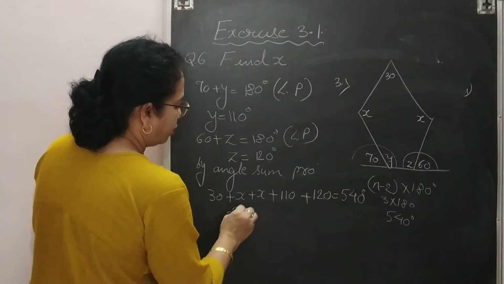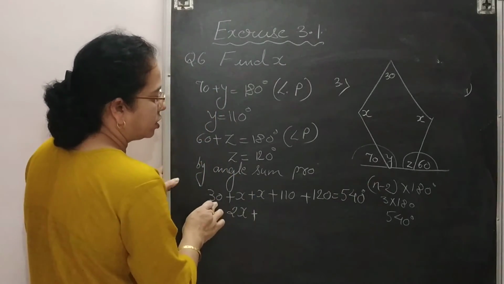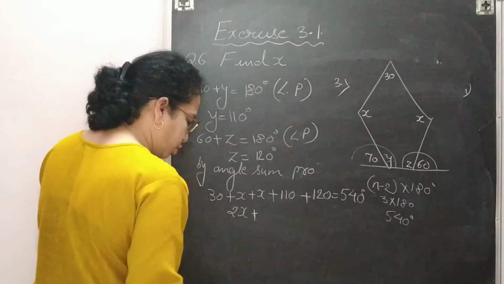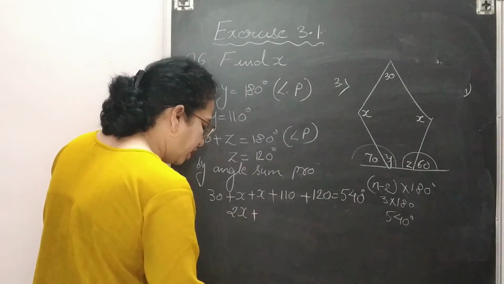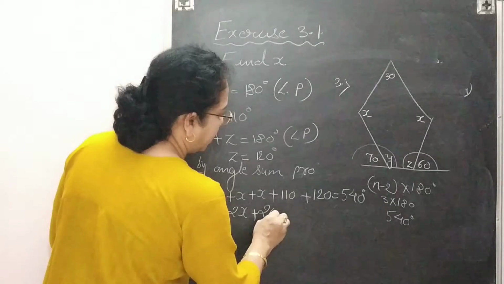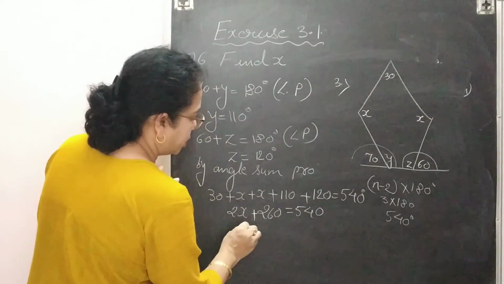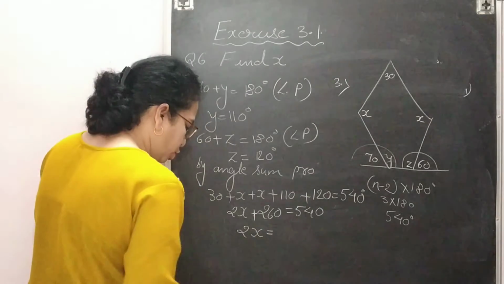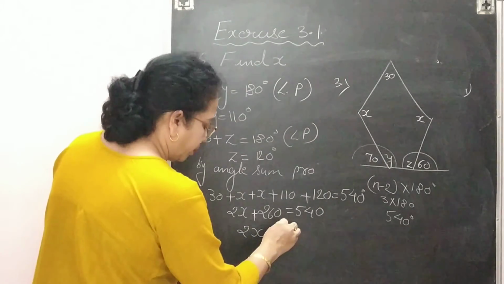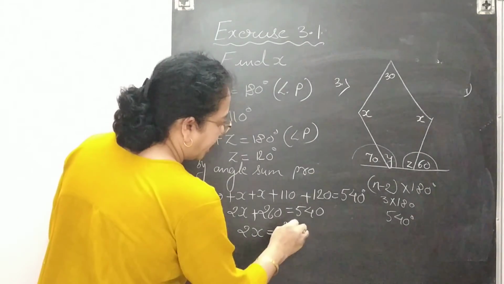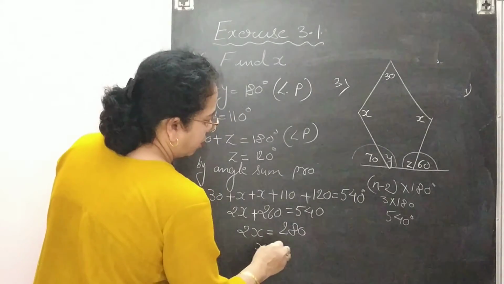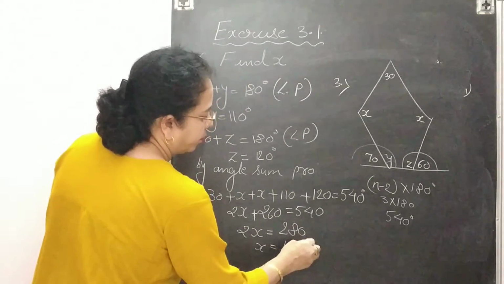So x plus x will give you 2x, and add this 30, 110 plus 220. All the sum will give you 260 degree is equal to 540. So use your equation concept. 2x is equal to 280 degree and x is equal to 140 degree.